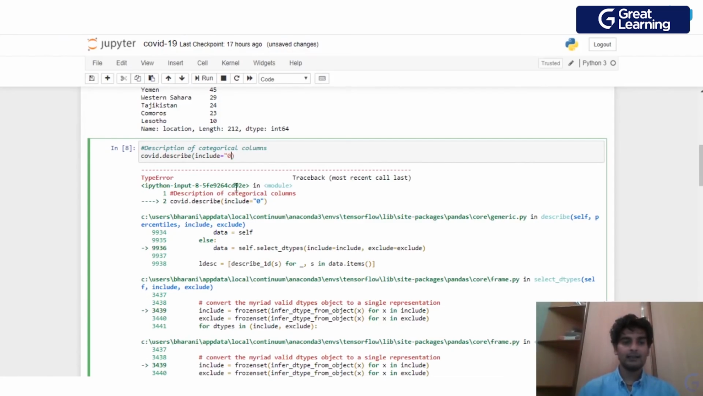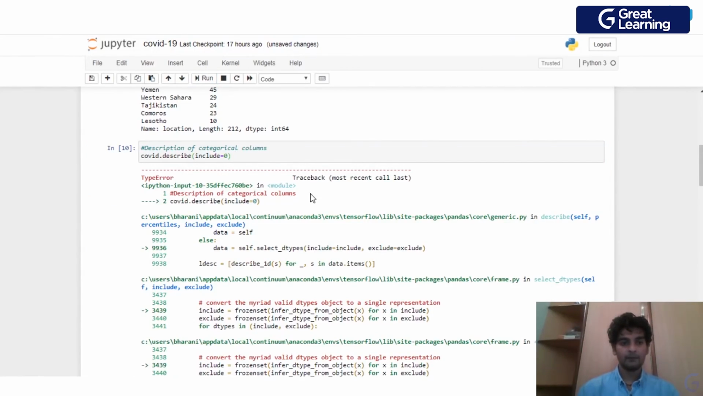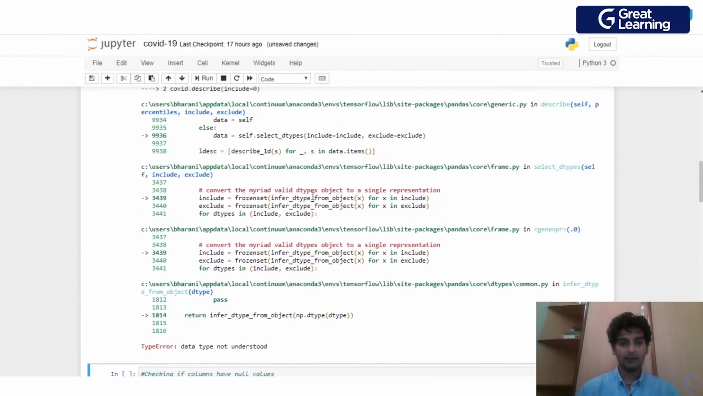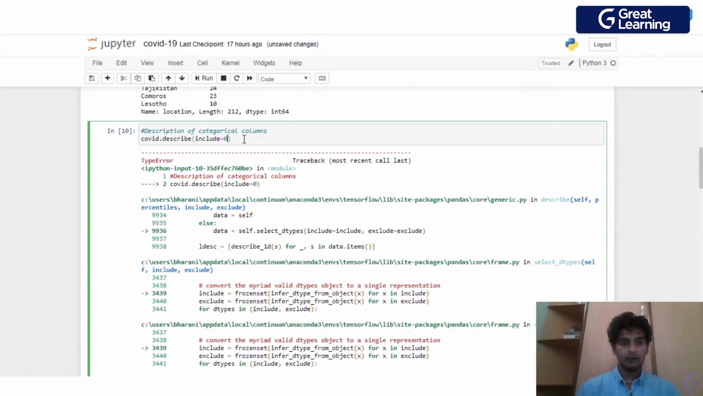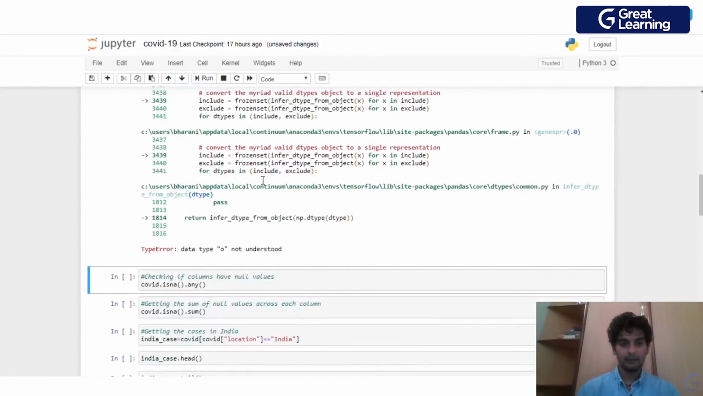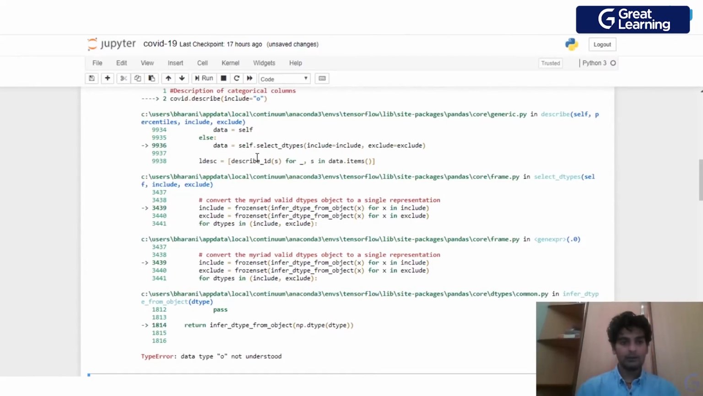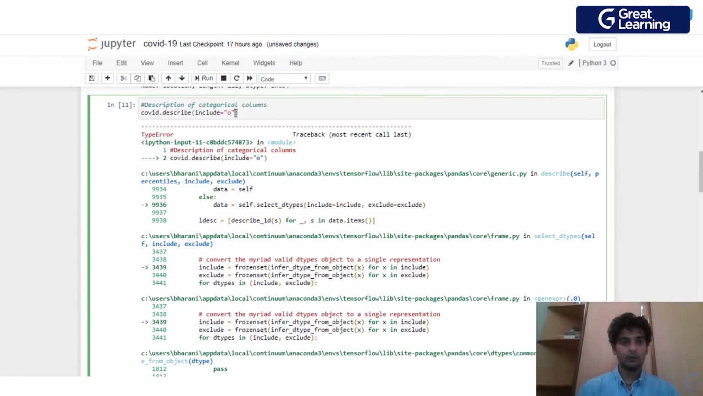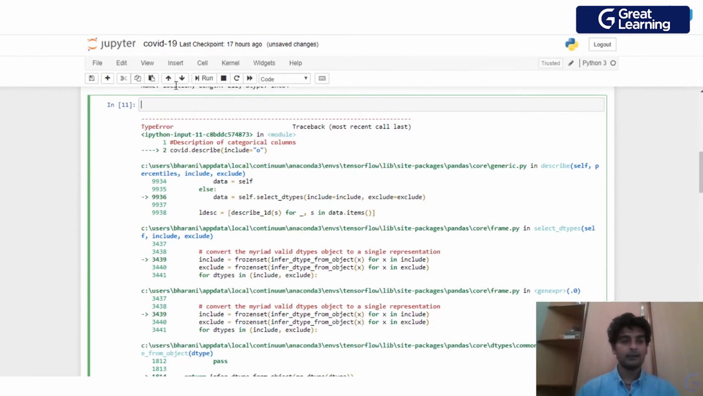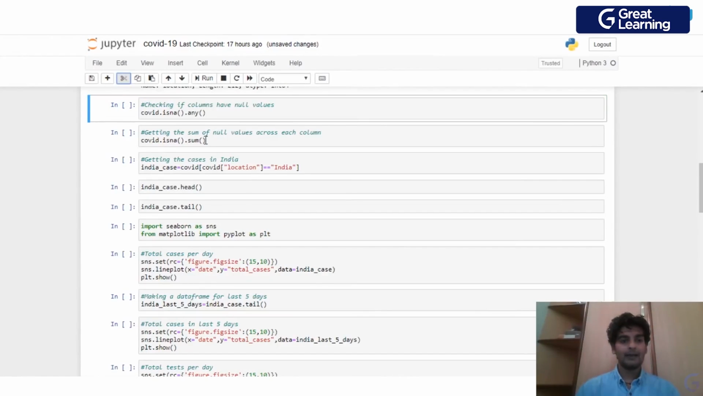So that is when I'll just go ahead and set this as include is equal to 0. So let me just set this as 0 over here. Seems like we have an error over here. Include is equal to O. Let's see what is the error. Okay, so we'll just go ahead and remove this for now. So basically this would give us the description of categorical columns. Alright, we will go ahead and remove this.